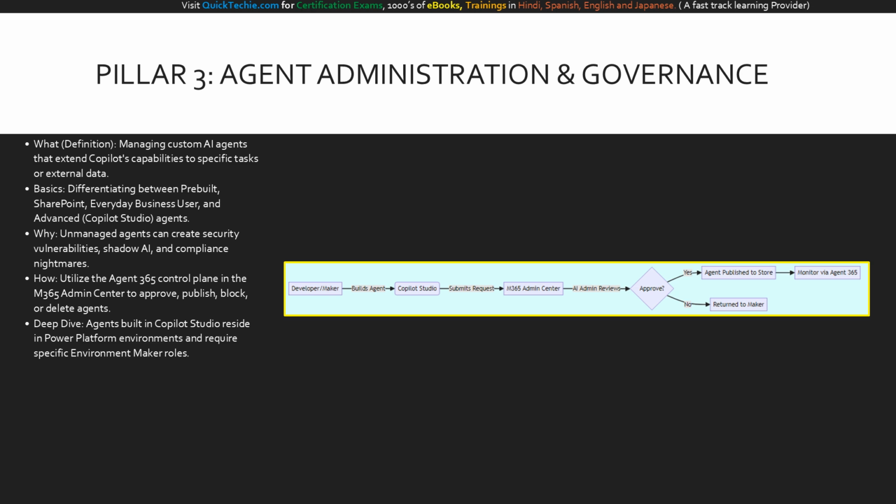This diagram walks through the precise agent publishing lifecycle. The developer builds the agent in Copilot Studio and submits a request. This request lands in the Microsoft 365 Admin Center, where the AI admin reviews the permissions and data scopes. If approved, the agent is published to the agent store for users. If rejected, it goes back to the maker. Once live, the agent is continuously monitored via the Agent 365 control plane. Know this flow inside and out.